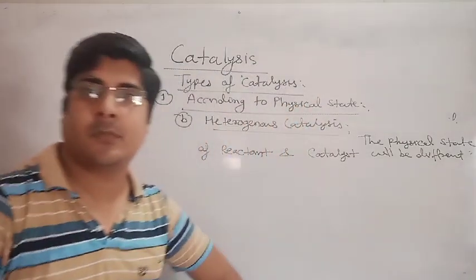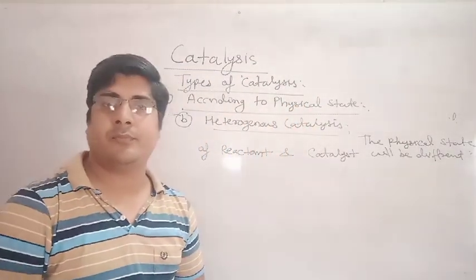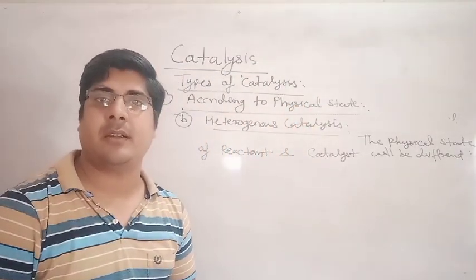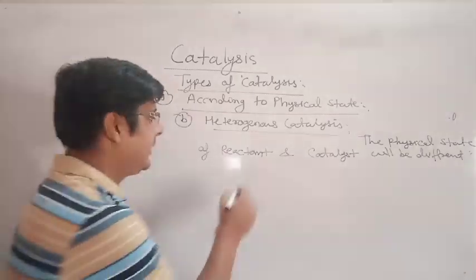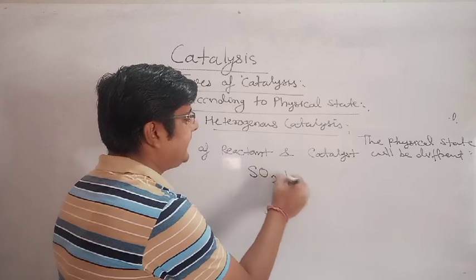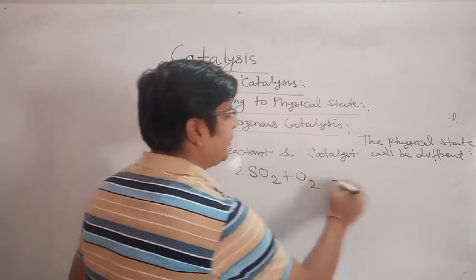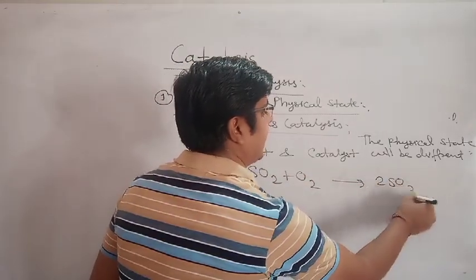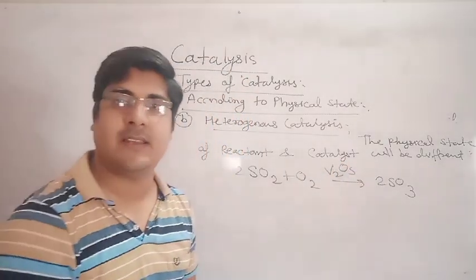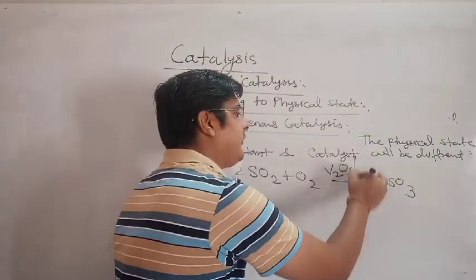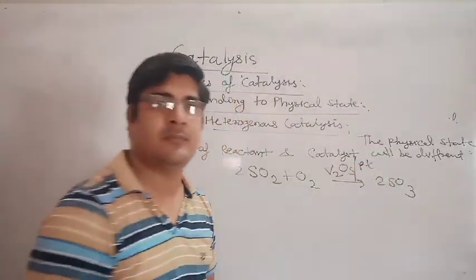In the P block, we will read the contact method for formation of H2SO4. In the contact method, when we oxidize SO2 into SO3, we take V2O5, vanadium pentoxide, as catalyst, or we can also take platinum.